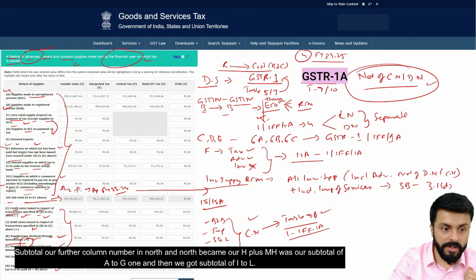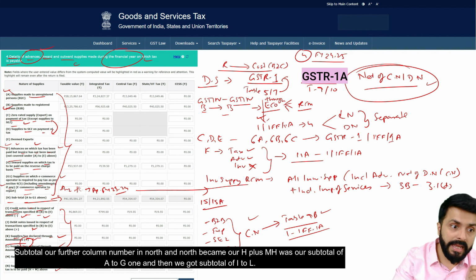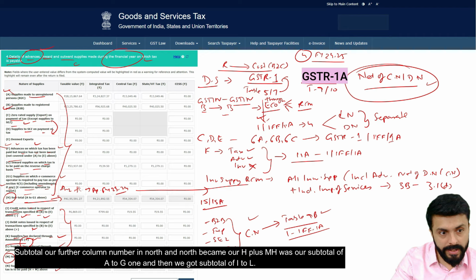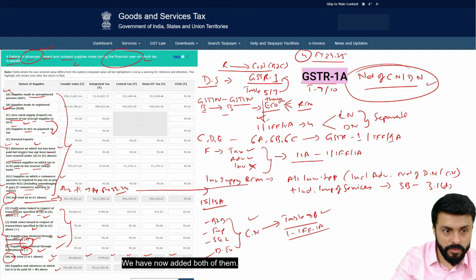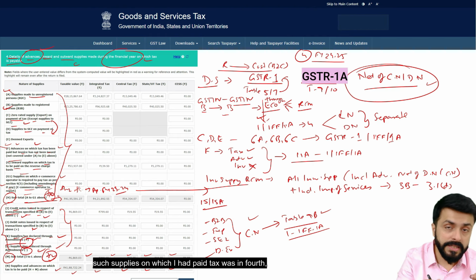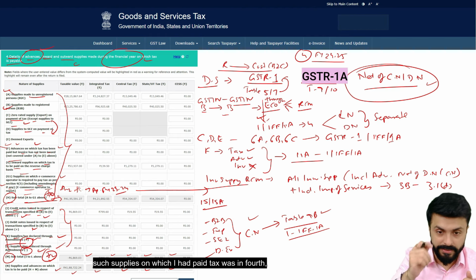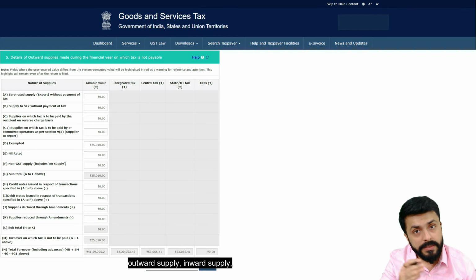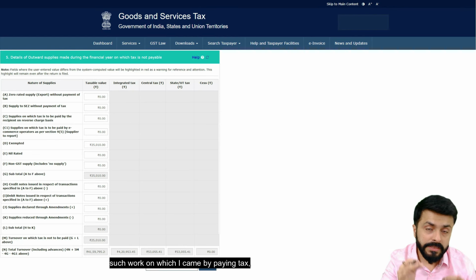Subtotal, our further column number in N and O became our H plus M, H was our subtotal of A to G1, and then we got the subtotal of I to L. We have now added both of them. So the supplies that came to us, such supplies on which I had paid tax, was in fourth, outward supply, inward supply, such work on which I came by paying tax.